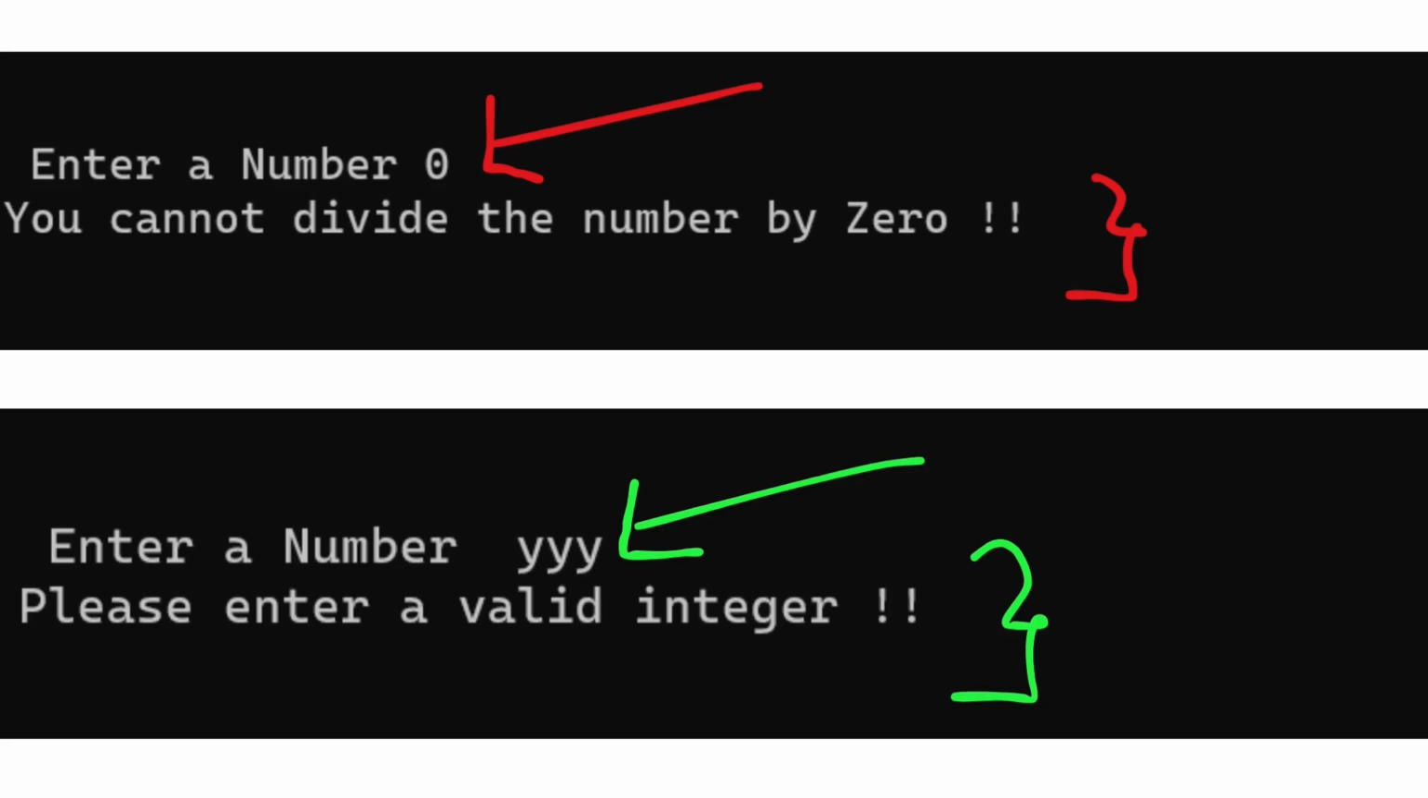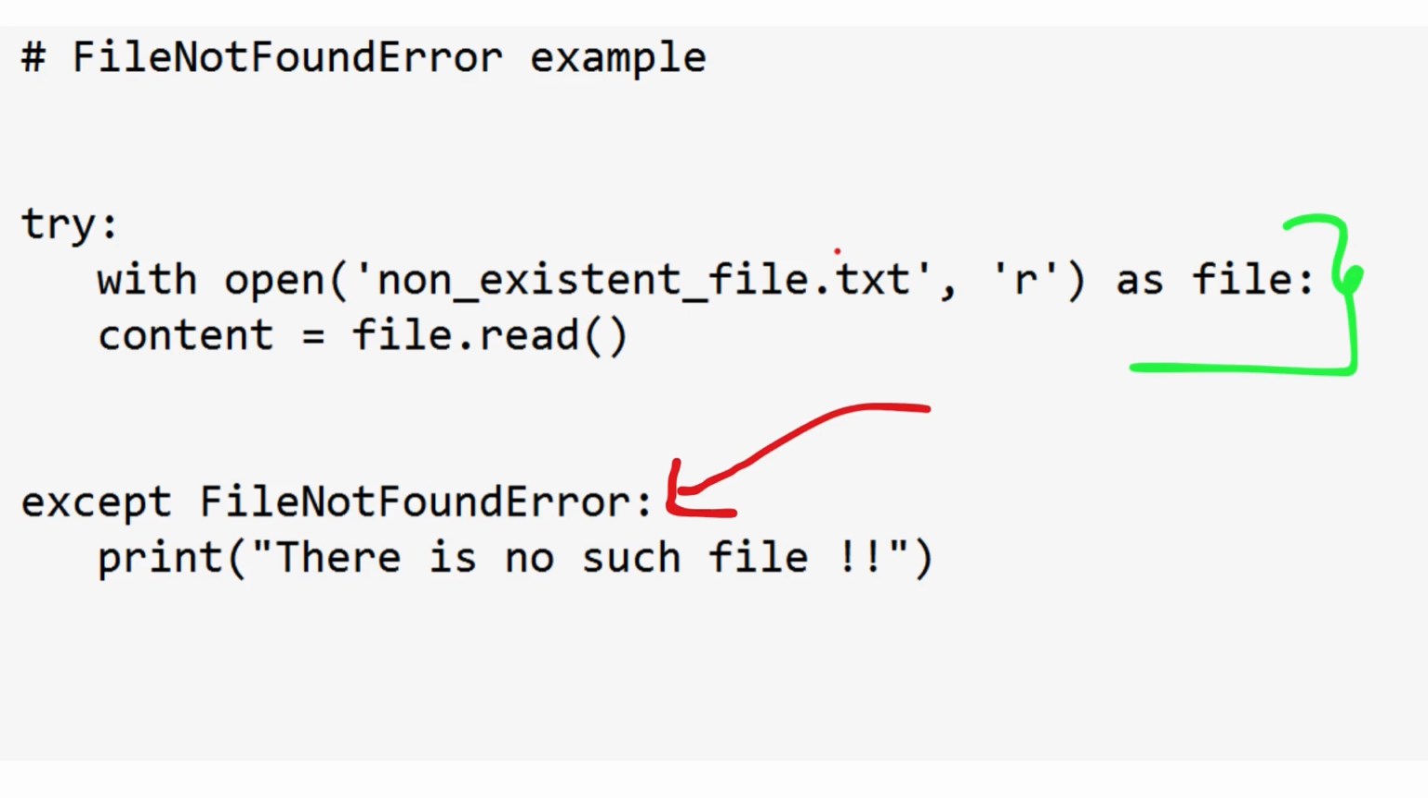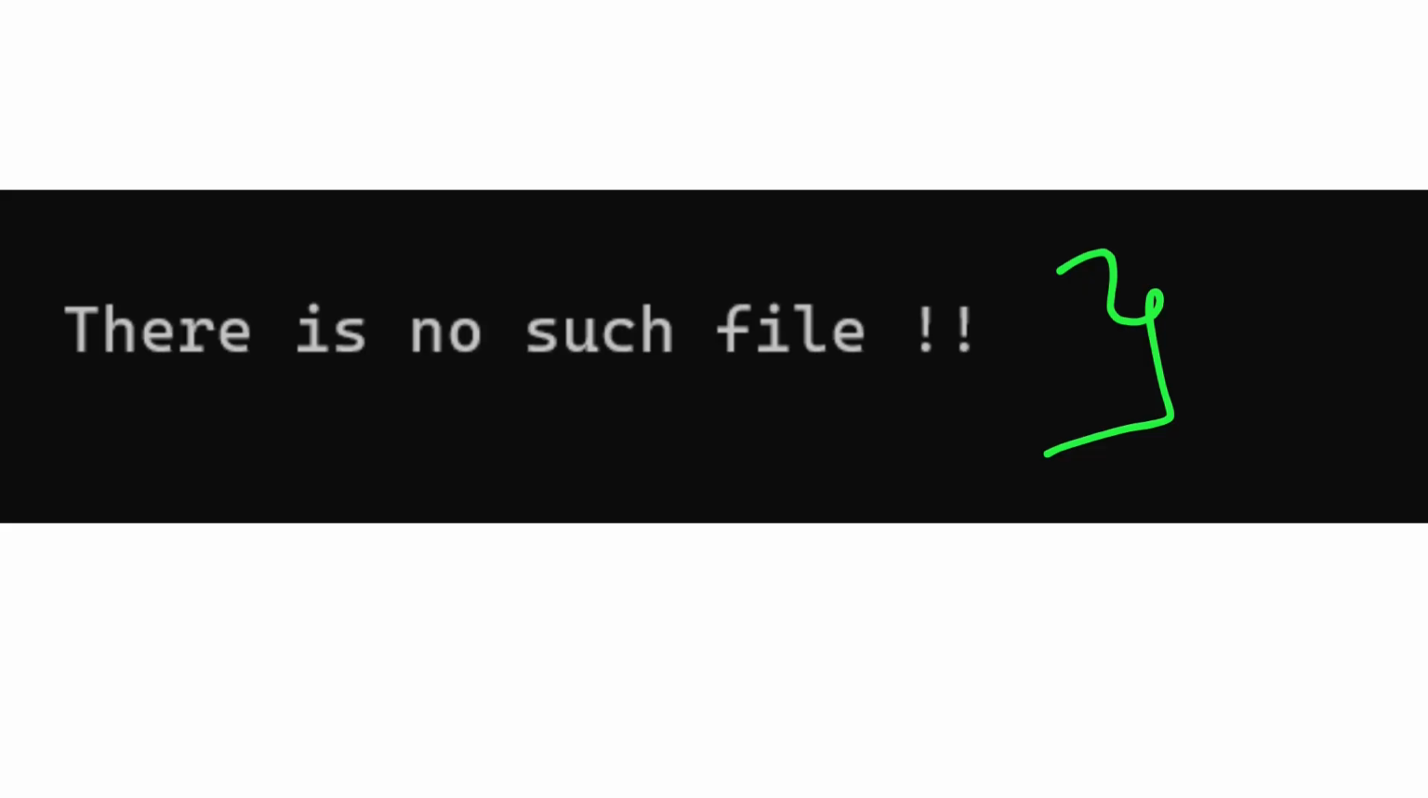Okay, let's see another 3 errors here. So the next one is FileNotFoundError. Here in this example, we are trying to open a non-existent file in read mode. So Python raises the FileNotFoundError. Inside this try block, we include the lines where we are opening the file. And while running, see the output that there is no such file.